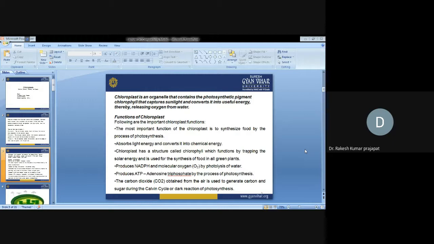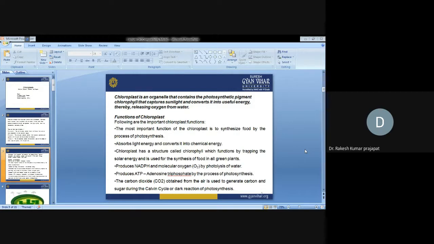Now we talk about the different functions. The most important function of chloroplast is to synthesize food by the process of photosynthesis. With its green color it captures the sunlight, and it also absorbs the light energy and converts it into chemical energy.